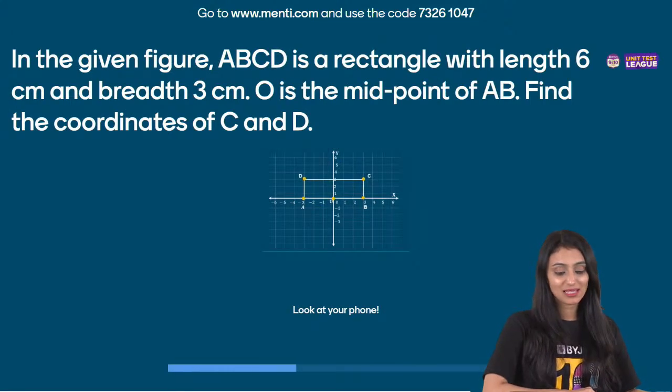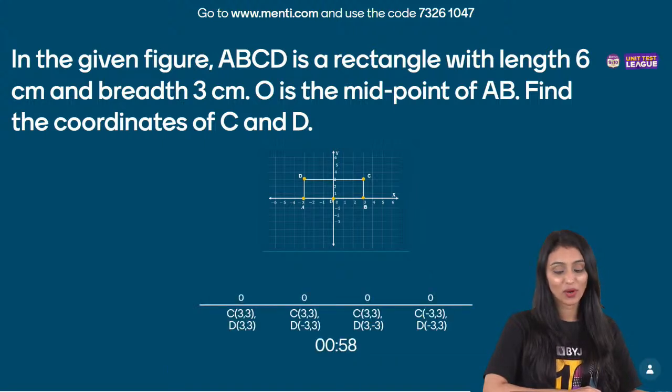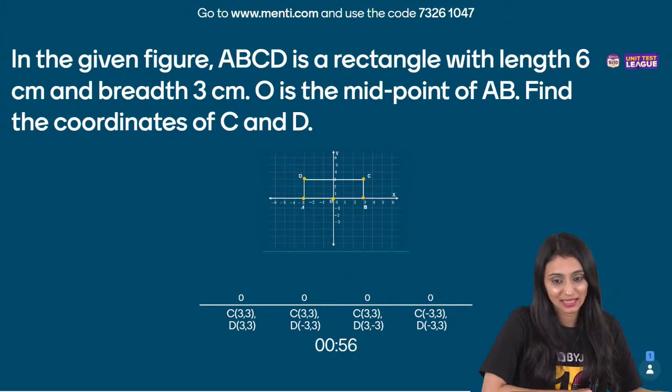In the given figure, ABCD is a rectangle with length 6 cm, breadth 3 cm. O is the midpoint of AB. Find the coordinates of C and D.